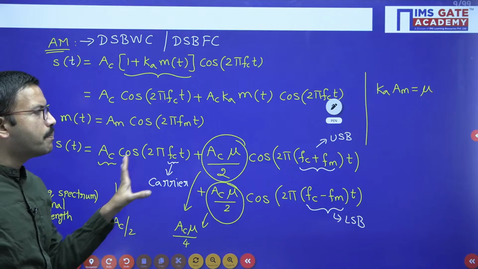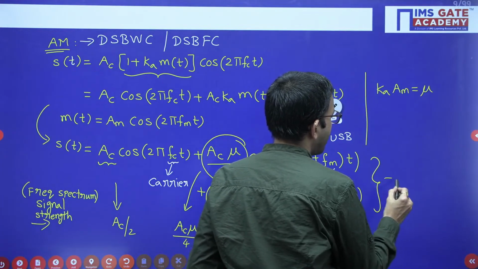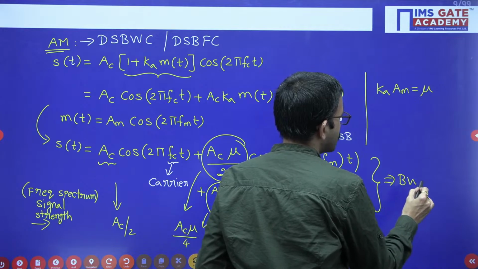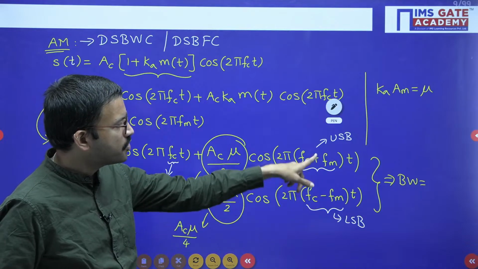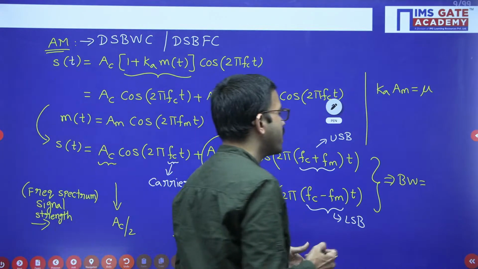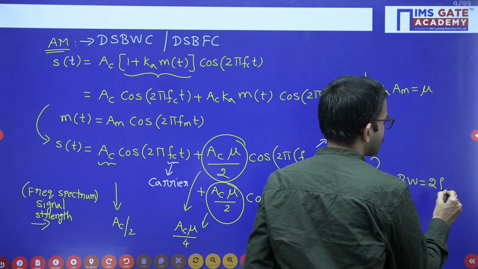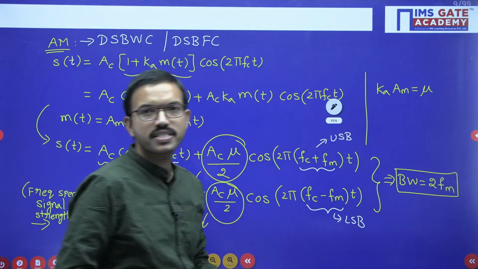So coming to the bandwidth of AM signal, here among these three frequencies, this is the maximum and this is the minimum. When you take the difference of these two, FC will get cancelled, FM minus of minus FM, that means you will get 2 FM. Bandwidth equals 2 times the maximum frequency of the message signal.